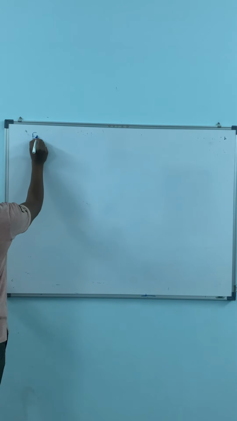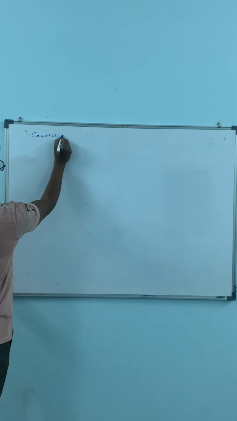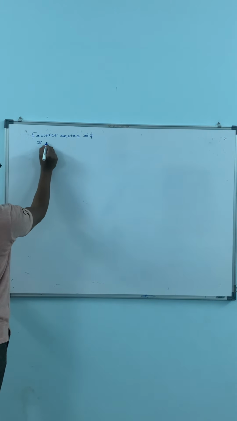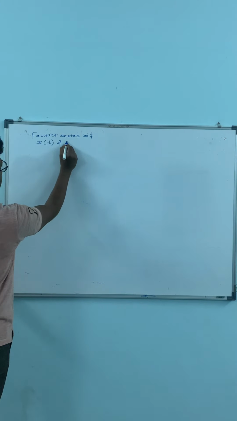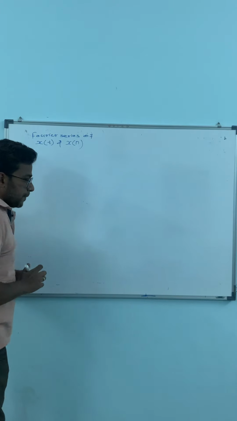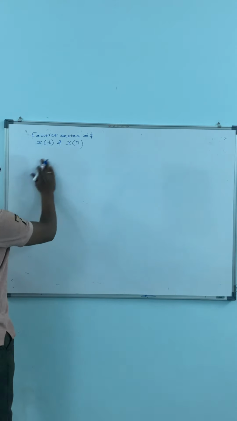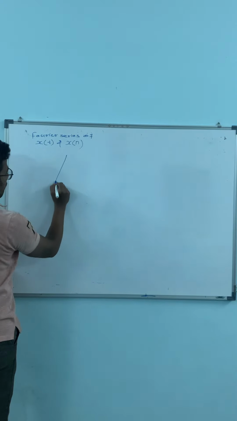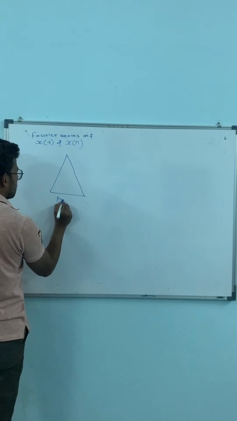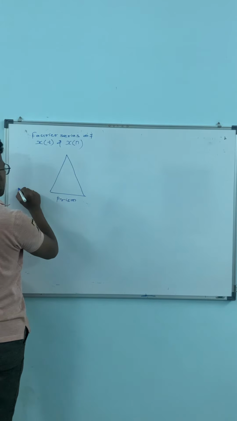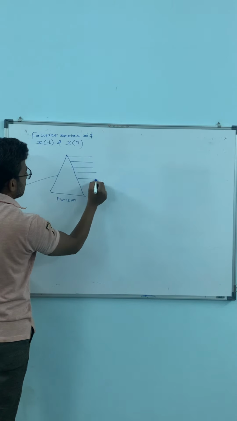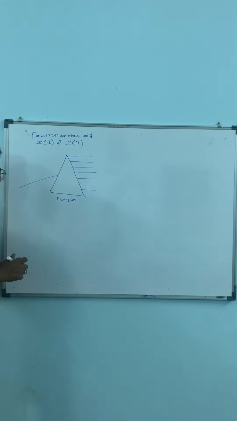I will write here: Fourier series of continuous and discrete time signals. Instead of inverting, I will write in discrete time notations, continuous and discrete time. So what is Fourier series? You all have gone through the prism in school time. One white beam will pass through the prism and it will convert into the 7 colors. That we all know.